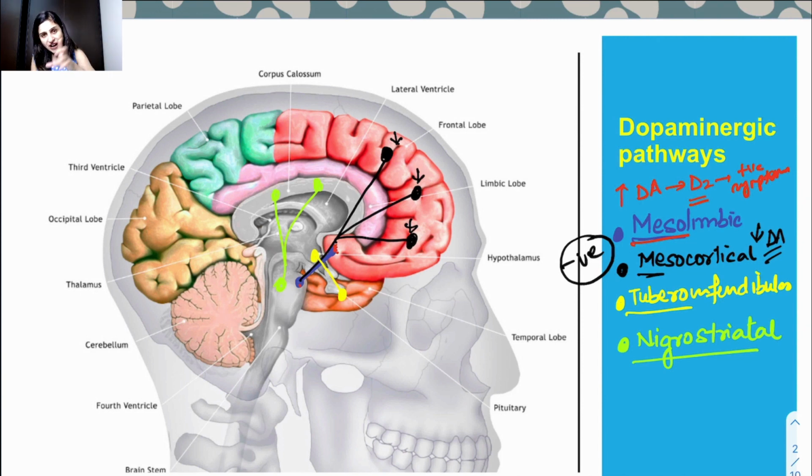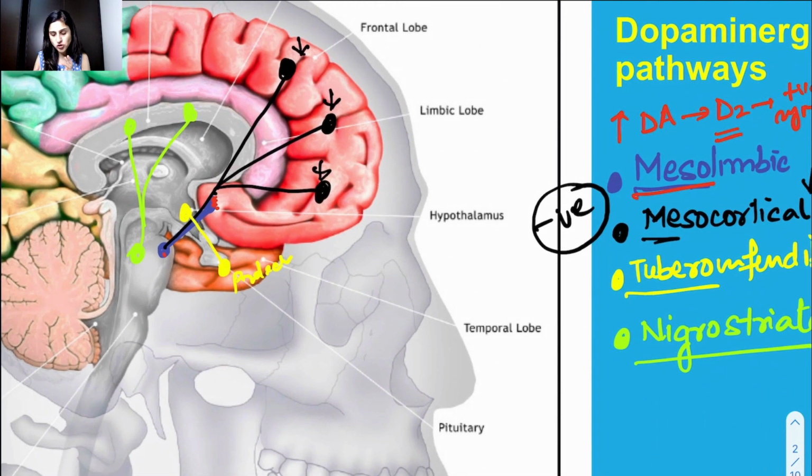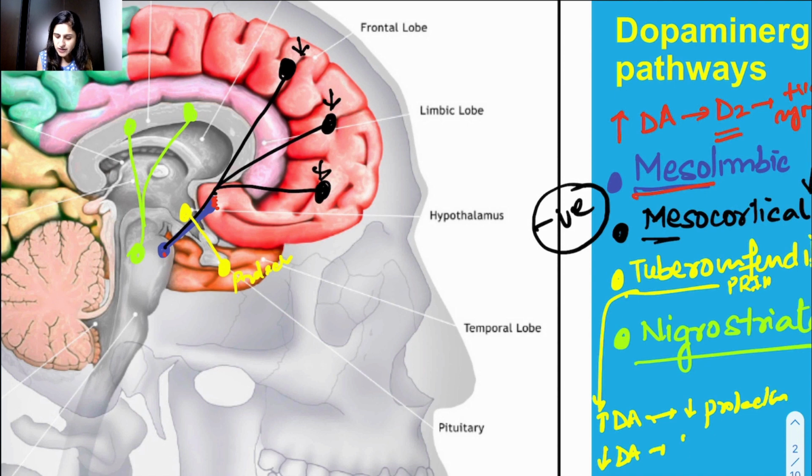Well, the tuberoinfundibular pathway, this yellow one, is actually concerned with prolactin release, okay? Prolactin is released here, and this prolactin is under the control of dopamine, which we call prolactin inhibitory hormone. So whenever the dopamine levels are high here, they will have an inhibitory effect on prolactin, which means prolactin levels will stay low. But when your dopamine levels decrease because the D2 receptors here by chance get blocked, your prolactin levels go really high, and that leads to a condition called hyperprolactinemia, which presents as galactorrhea in women and as gynecomastia in men.